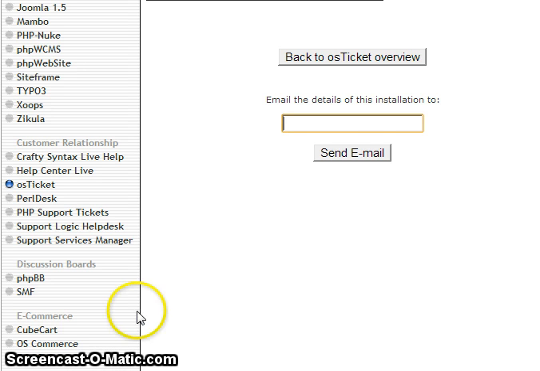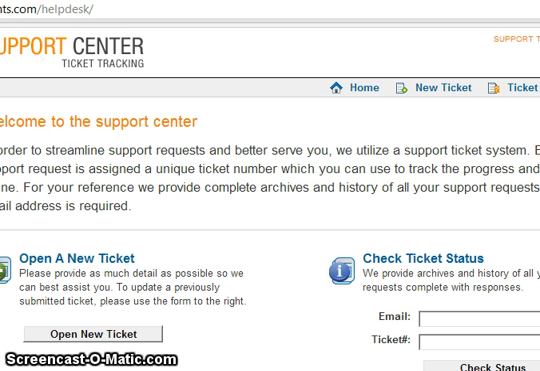Then enter your email here. Then go to the domain name that you set it up on and the subdomain you made it at, and your osTicket should be live.